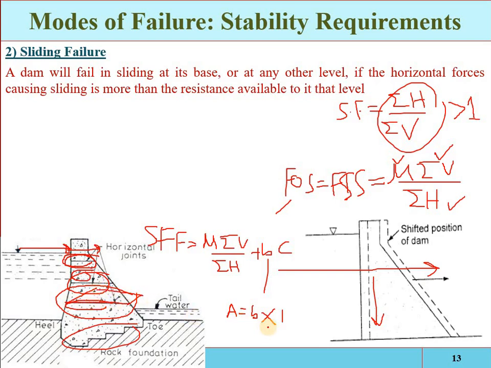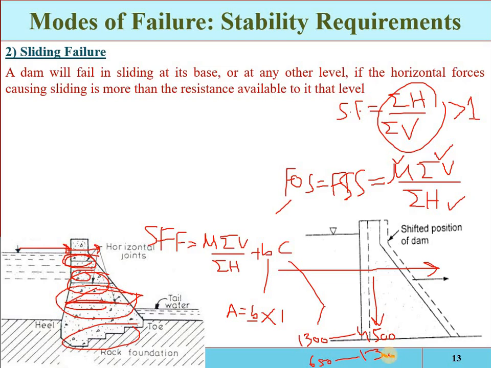Here we are dealing with forces and pressures determined in terms of unit length, so the area will be equal to B, and C is the shear strength of the joint. If the joint is between rocks, the shear strength is from 1300 to 4500 kilonewton per square meter, and for concrete it is from 650 to 1300 kilonewton per square meter.